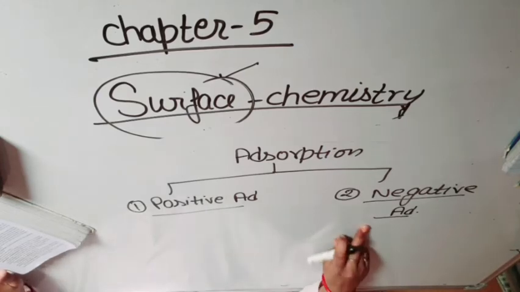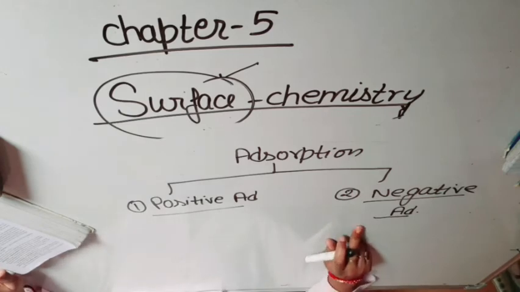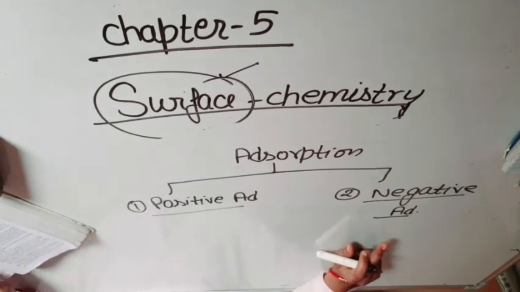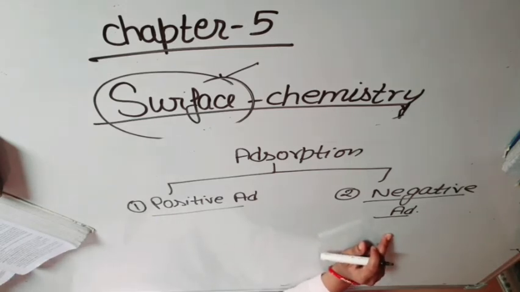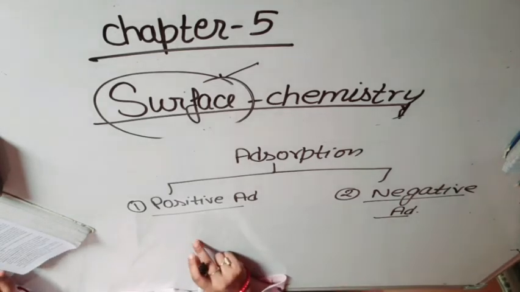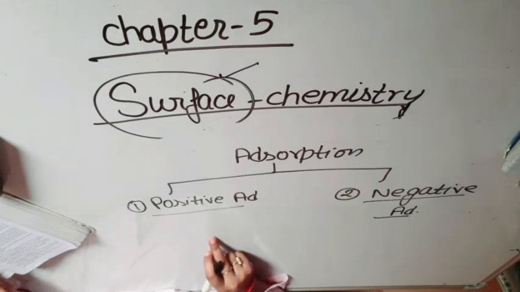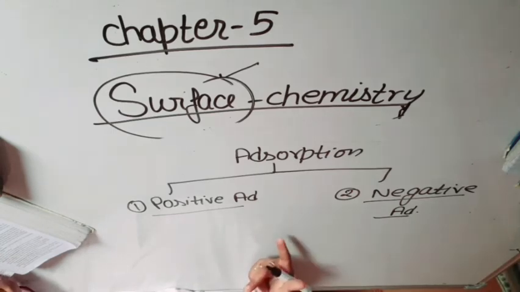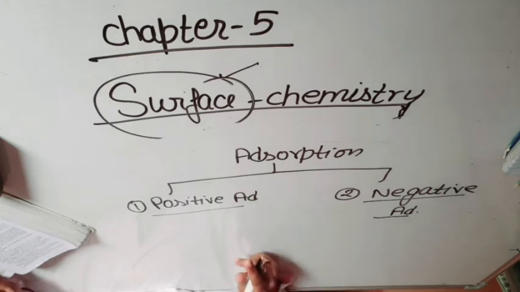And what is negative adsorption? It is when the concentration of adsorbate is less on the surface relative to its concentration in the bulk. Let's take an example. In the case of some liquid solutions, it is observed that the concentration of solute is less on the surface than in the bulk of the solution.